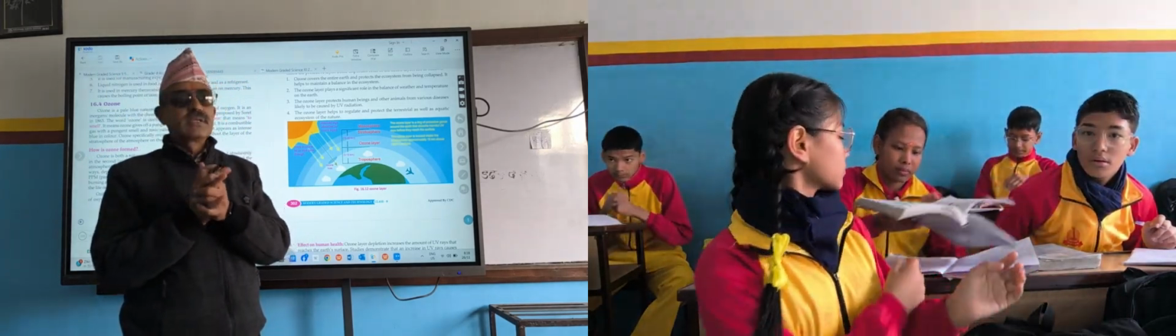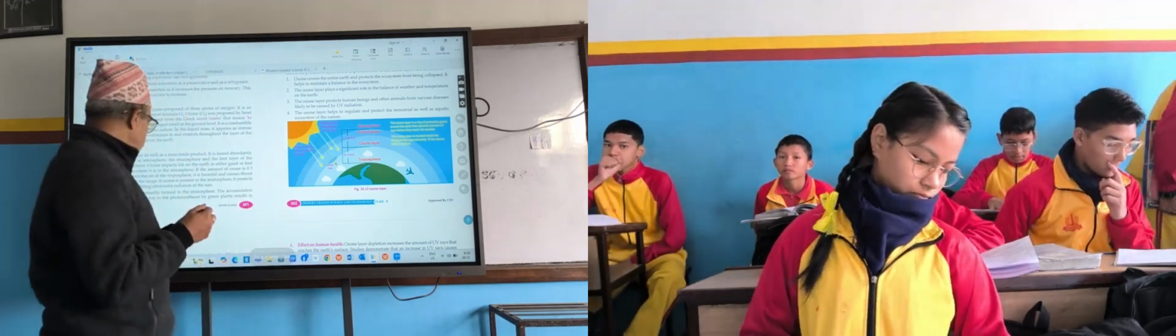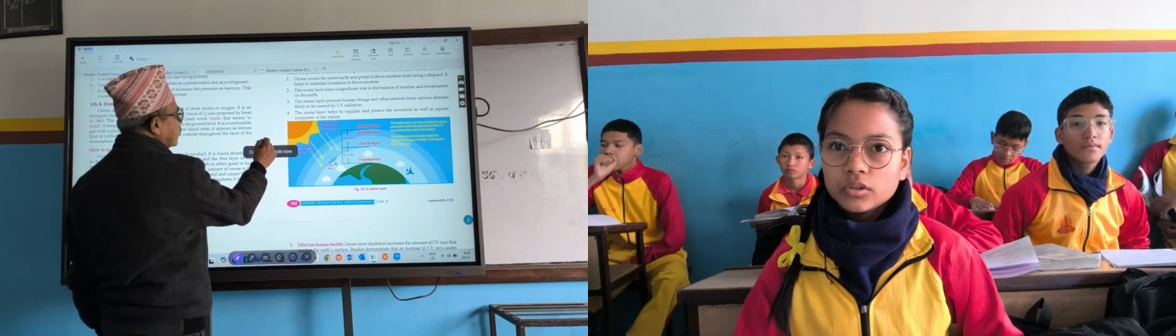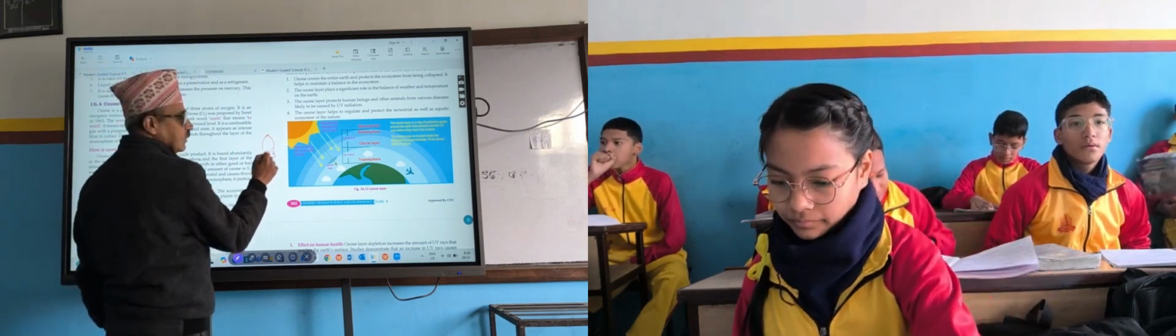So we are nearly at the end of the topic, some gases, right? Hydrogen gas, nitrogen gas, and oxygen gas is completed. Now we are going to discuss another gas. One gas is there. Its molecular formula is O3.